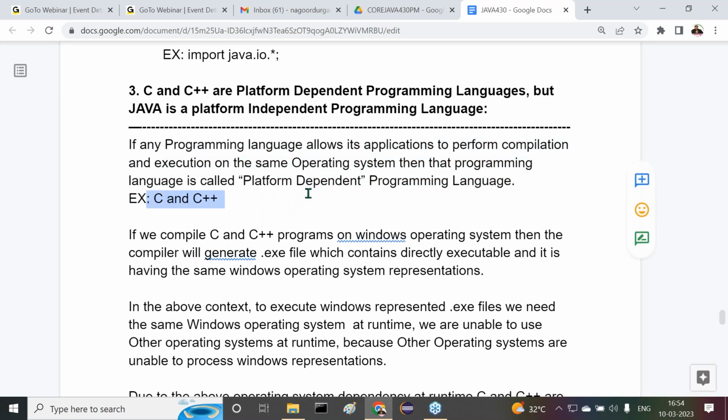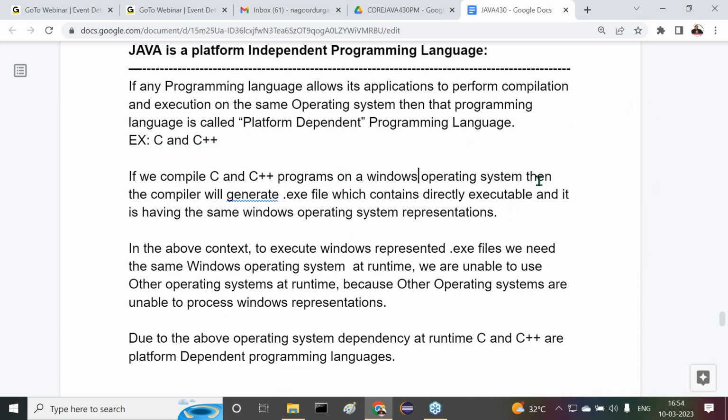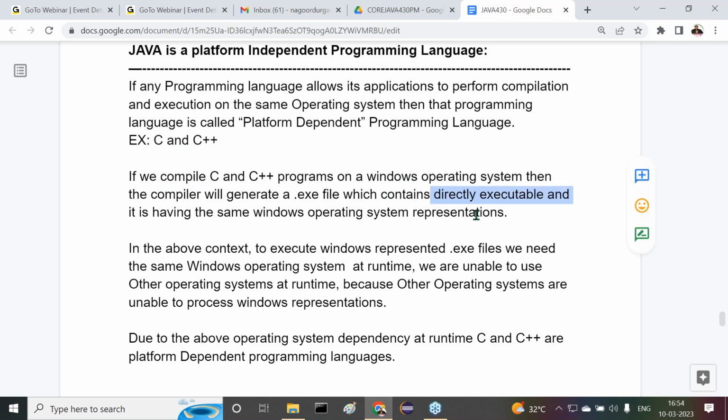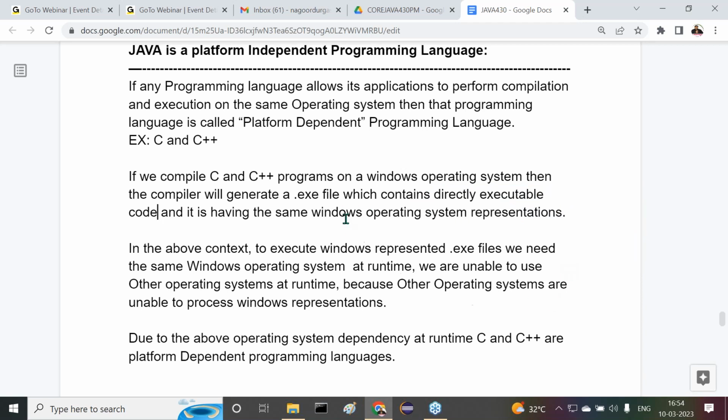C and C++. If we compile C and C++ programs on a Windows operating system, then the compiler will generate a .exe file which contains directly executable code, with Windows operating system representations.